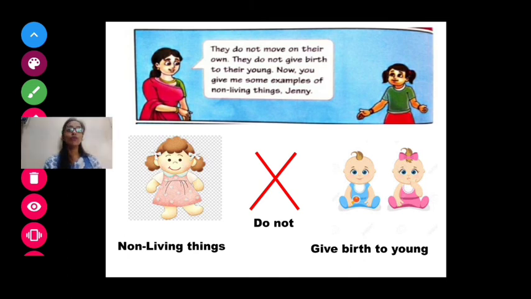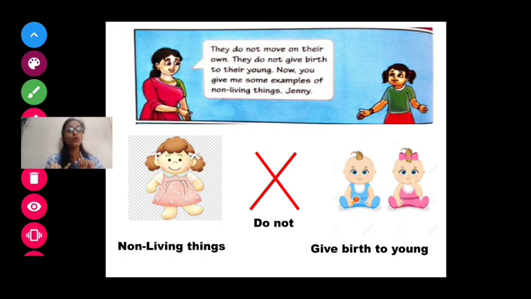Now the mother is saying, "Jenny, give me some examples of non-living things." So Jenny will give the examples.